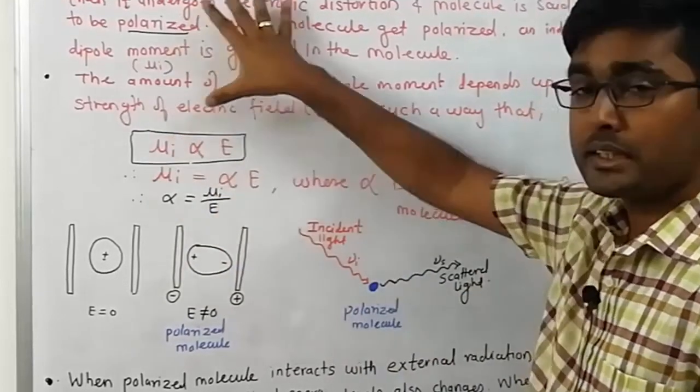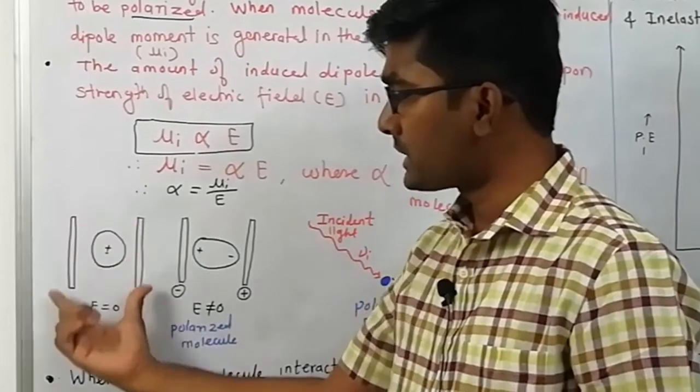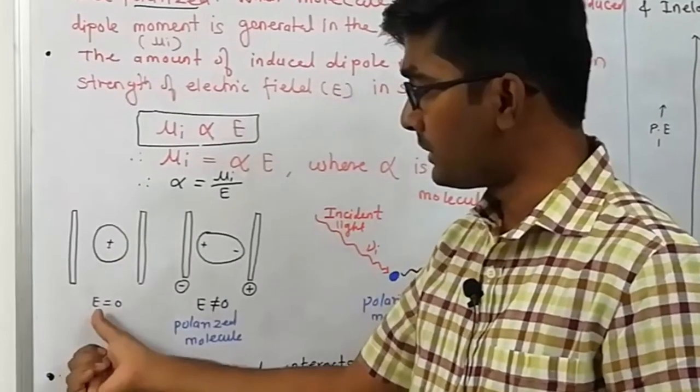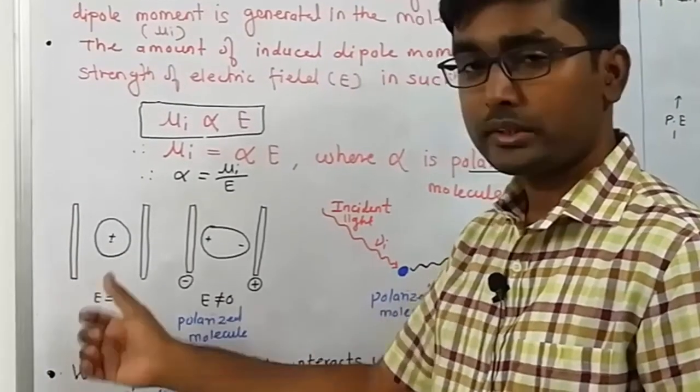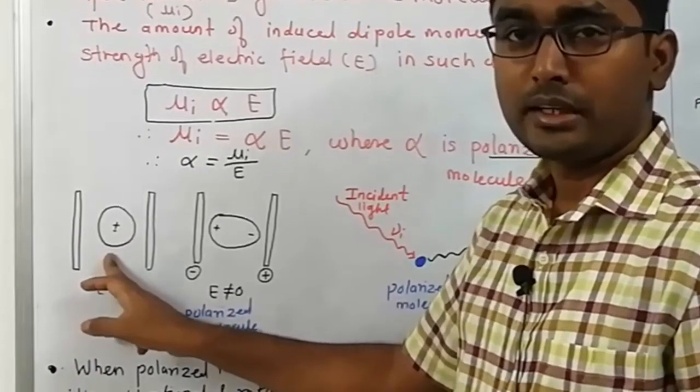Now let us understand this concept. Now this is the static electric field and the electric field is 0. There is no electric field and we have kept our molecule in this electric field.